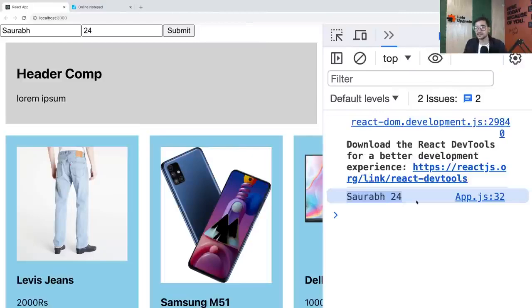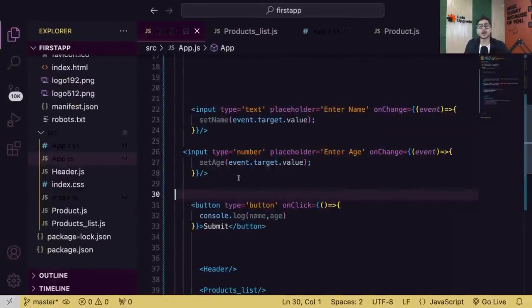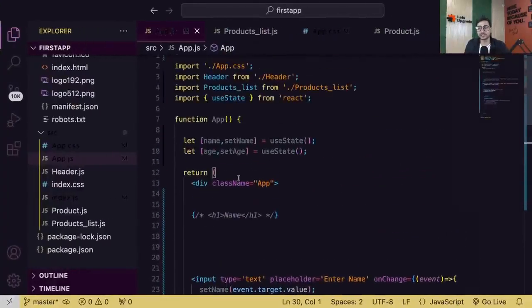Is that clear, guys? Everyone? That's how simple it is. This is only one way, guys. There are multiple ways of doing it. This is only one way that I've shown you. So are we cleared with reading input fields, everyone? And I hope now we are getting the idea of what exactly a state variable is.